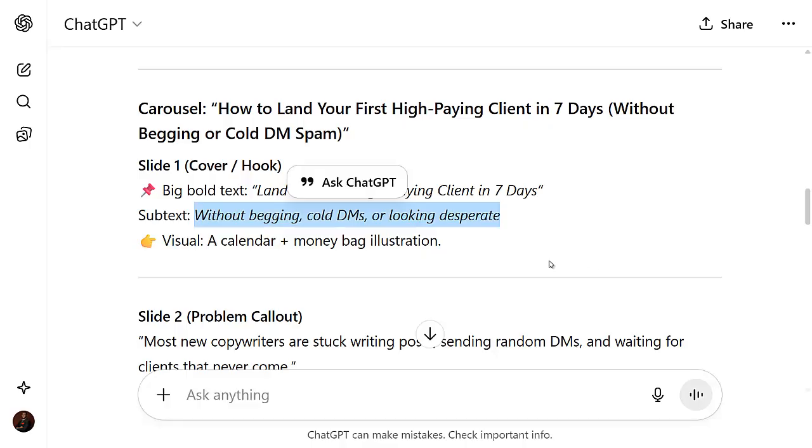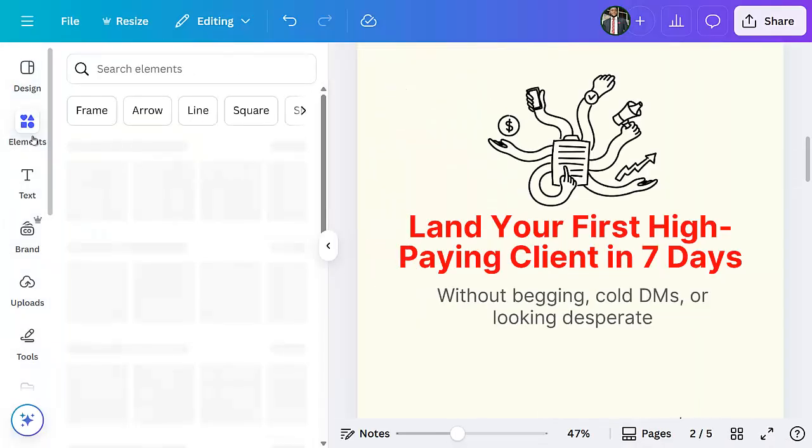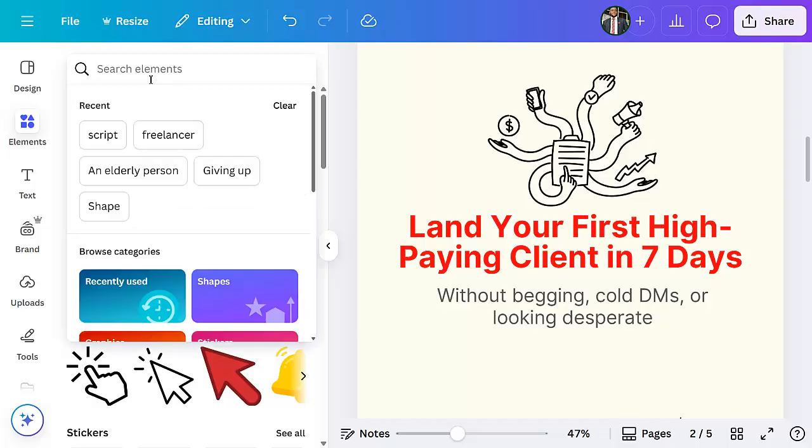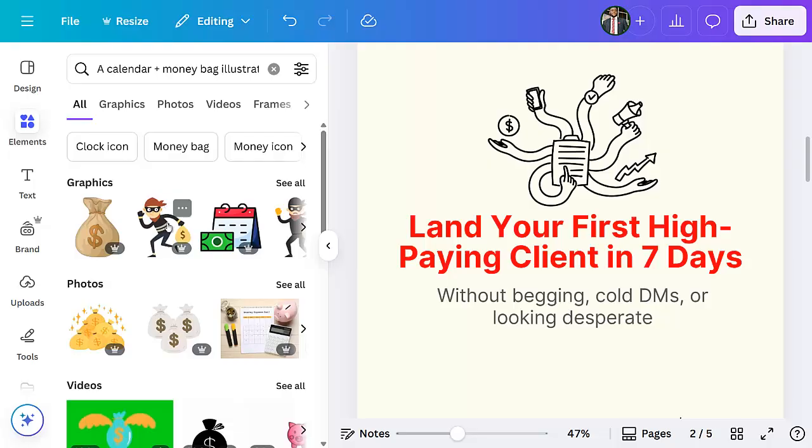Now go over to what they said, the visuals: a calendar plus money bag illustration. So let's copy this and paste it for Canva to find it for us. So we're just going to click on it, and a calendar with money. That is what Canva said.